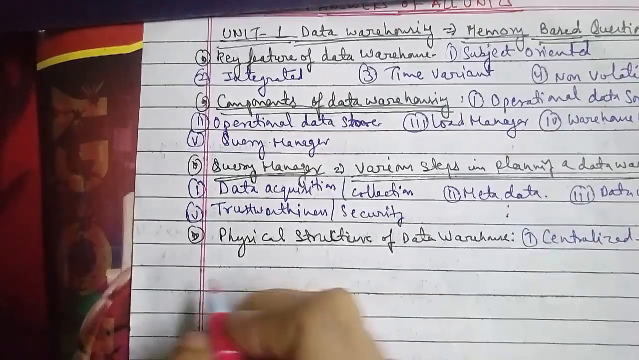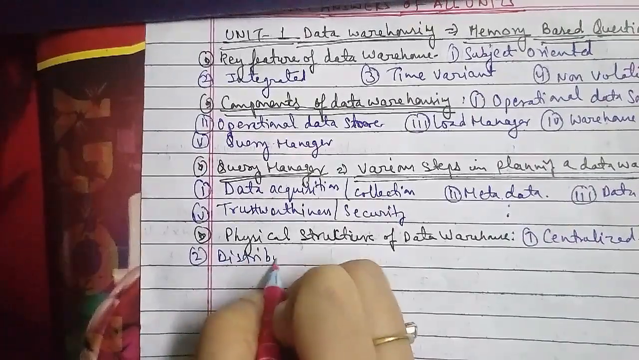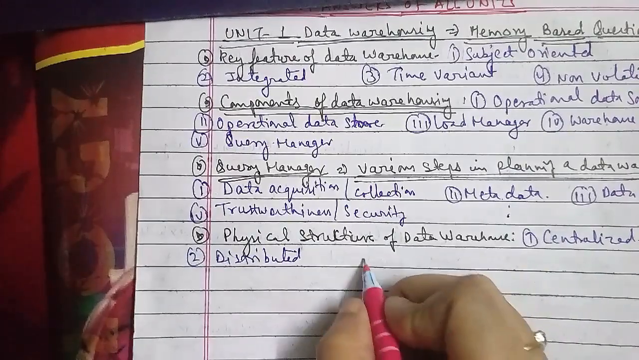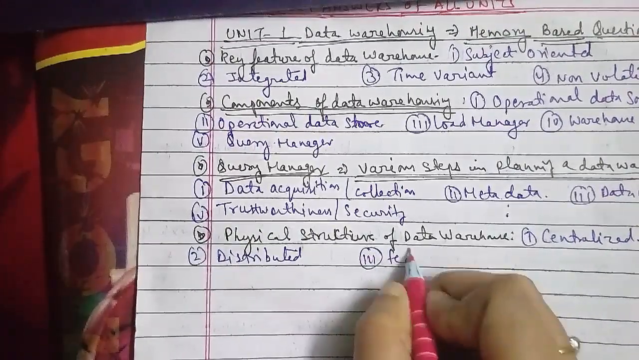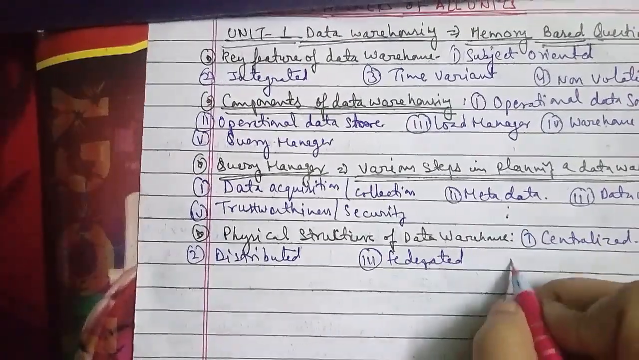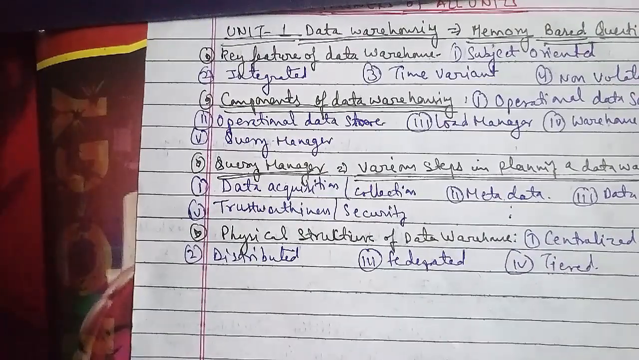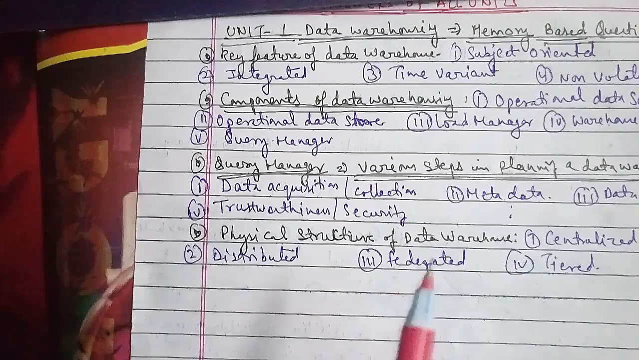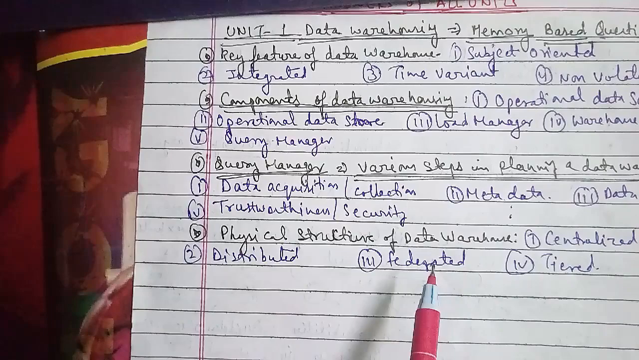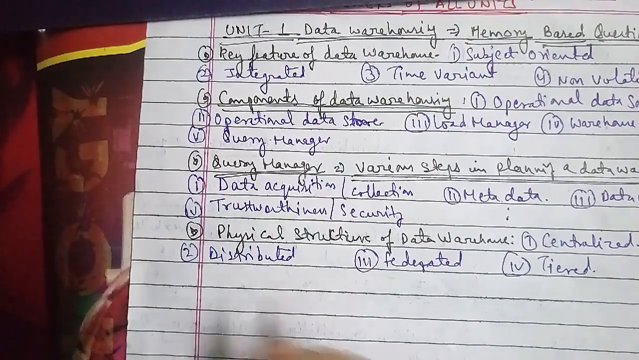Now we'll talk about the other question: what are the important approaches to build a data warehouse? There are two approaches here. The first approach is the dimensional modeling technique.